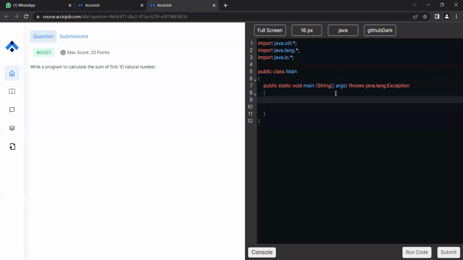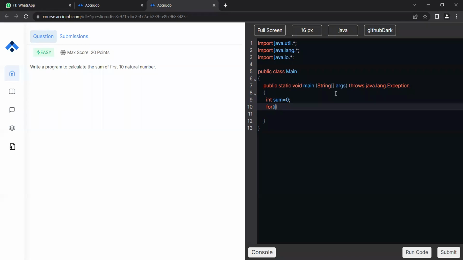Okay, so let's quickly go through the sum of the first 10 numbers. Let's first create a variable in which we will be storing the sum. Let's call this sum and initialize it with 0. This means whatever sum we calculate, we will be storing it in sum. Apart from this, we can use a for loop.